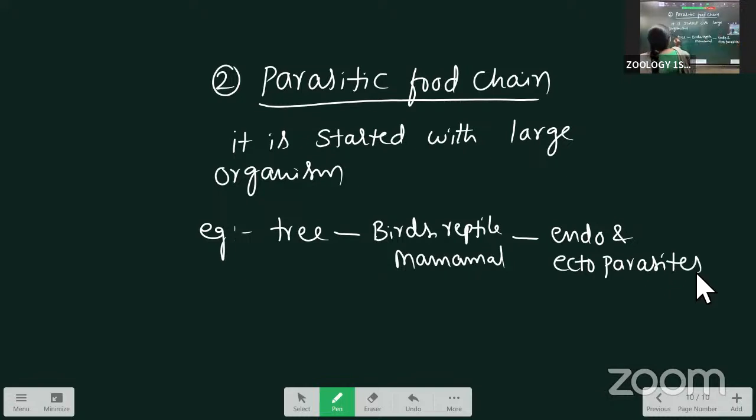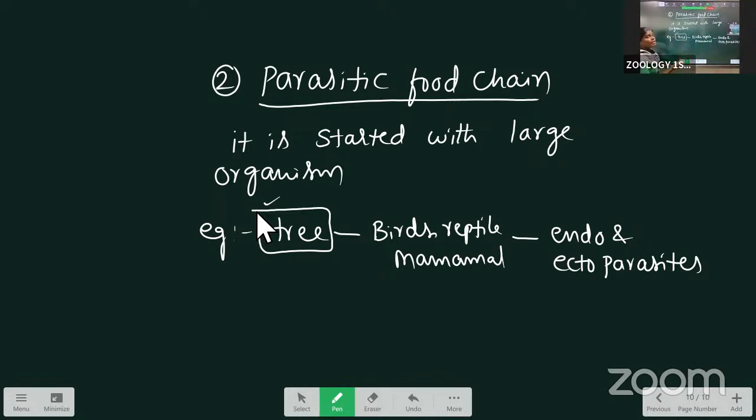See this one? It is the first trophic level. Before that, in the first trophic level, small organisms, small plants are there. But here, the biggest tree is. It started with the tree. The next trophic level, smaller than the first trophic level, has the birds, reptiles, mammals. Inside of the birds and mammals, much smaller endo and ectoparasites are present. This is the reverse. It occurs.